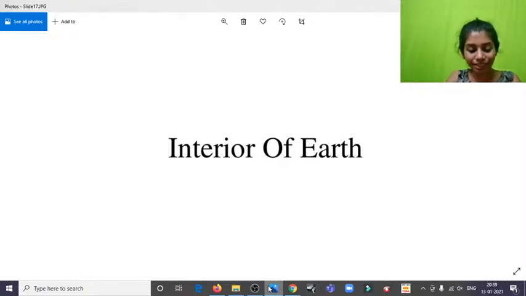So like I said, what goes on outside, the interior part of the earth is also very much complicated, and it has a series of layers to it. It is like unwrapping a chocolate, and the same way over here for the earth: the more we dig deeper, the more we go inside.